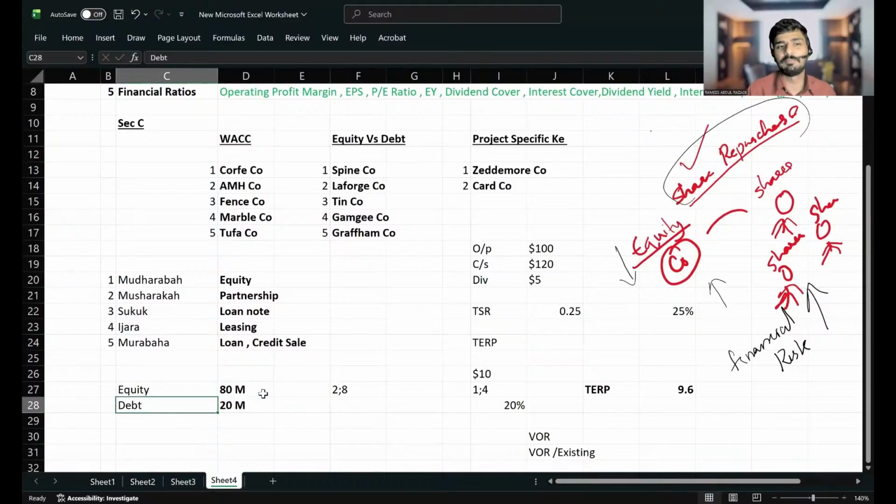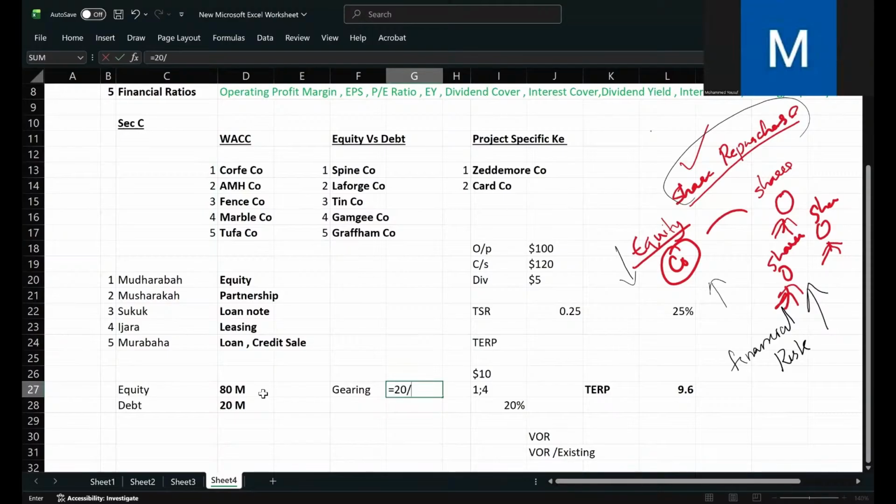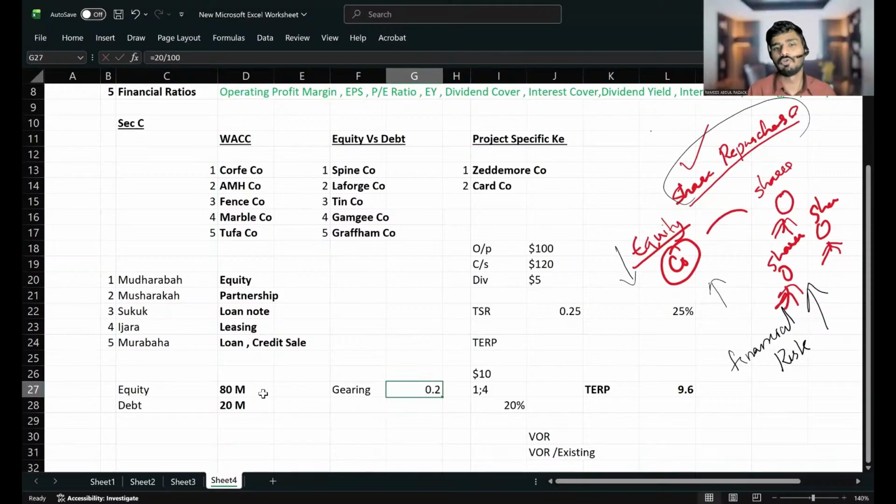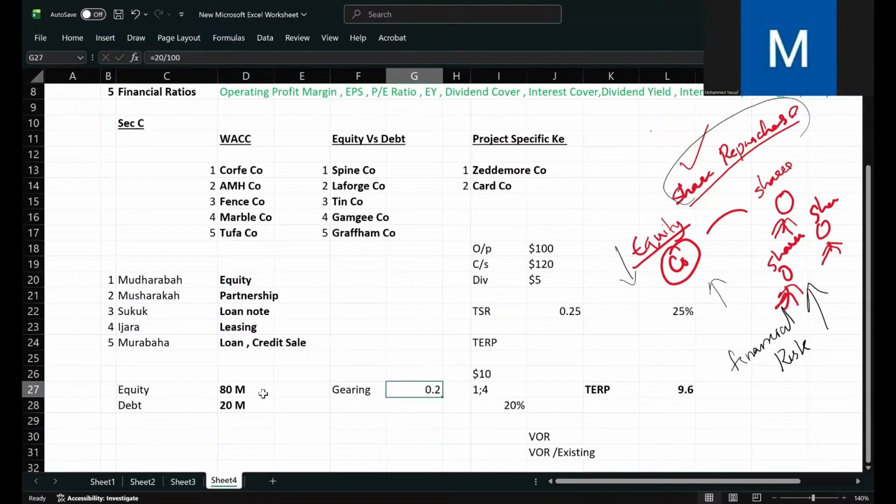Suppose I give a share repurchase, which will reduce equity. Okay, let's find financial gearing here. What will be the gearing? Debt divided by debt plus equity. What will be the percentage of gearing here? Debt divided by debt plus equity, which means 0.2, which means 20%, right? This is the current gearing.